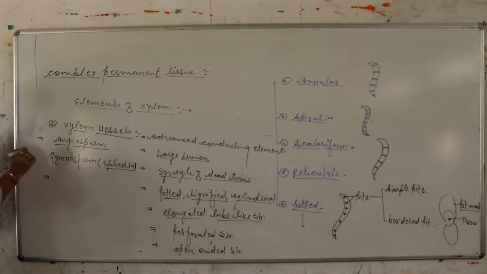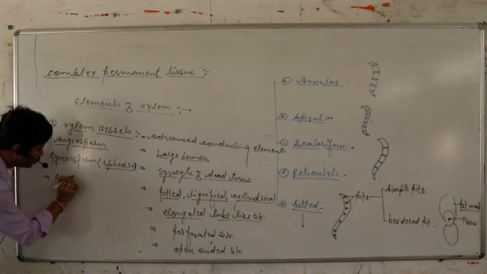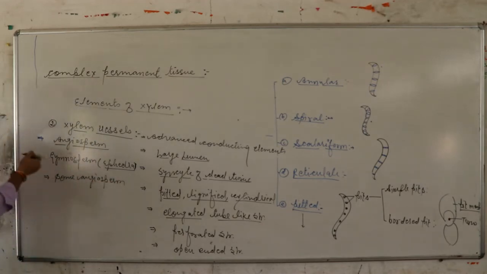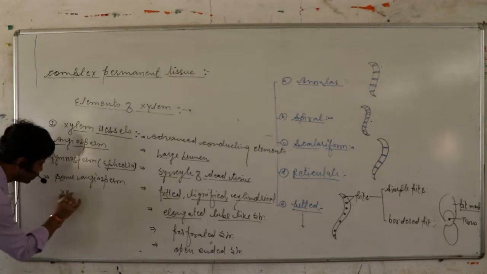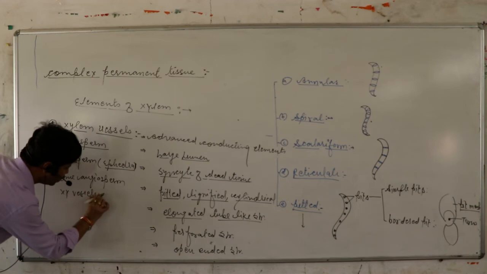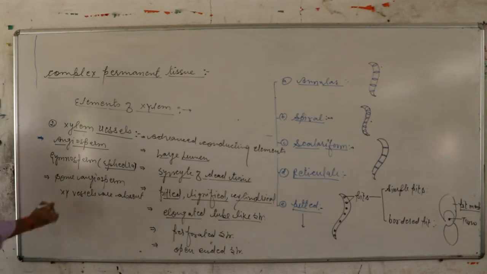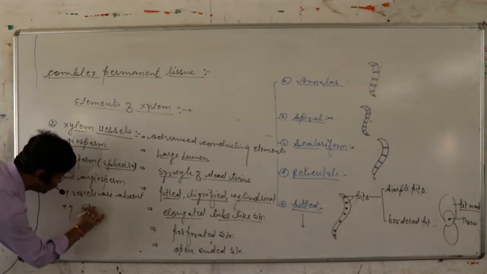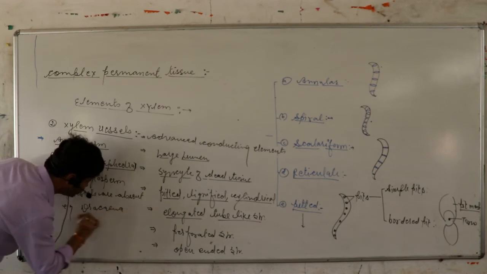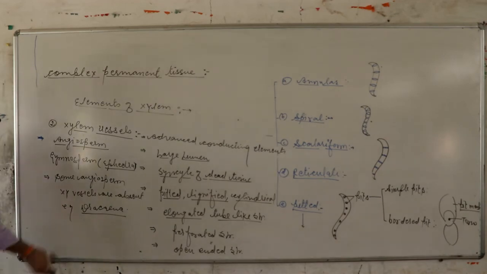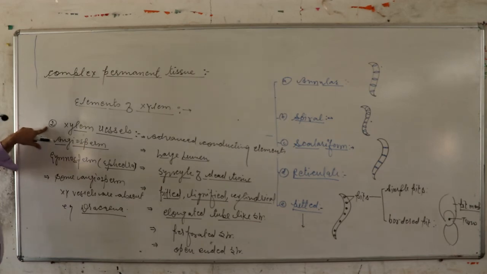For example, in some angiosperms xylem vessels are absent. Xylem vessels are absent, for example, in Dracaena. They show anomalous secondary growth, abnormal secondary growth. These are the main characteristic features of xylem vessel.